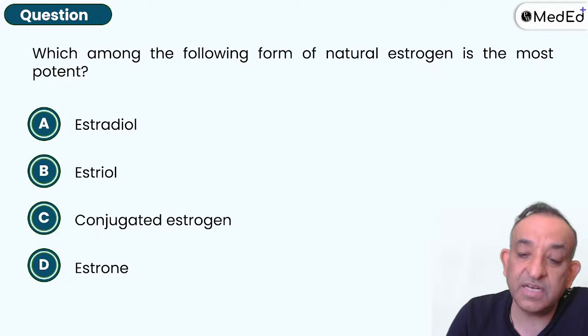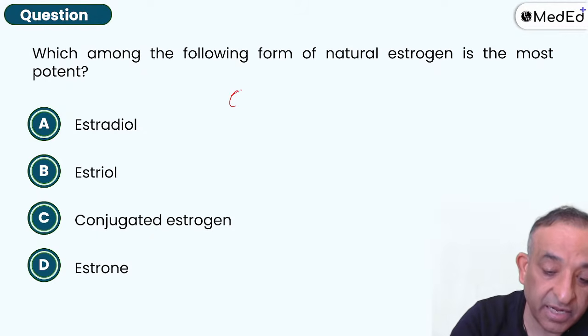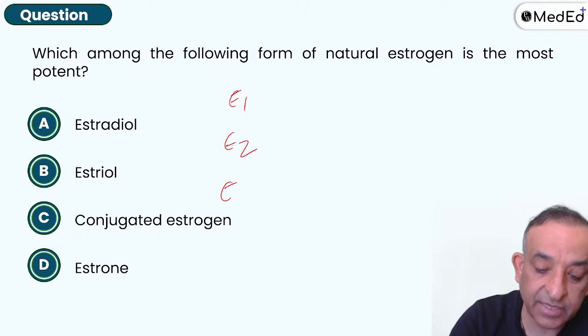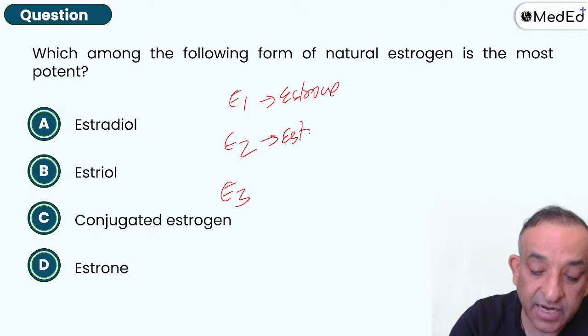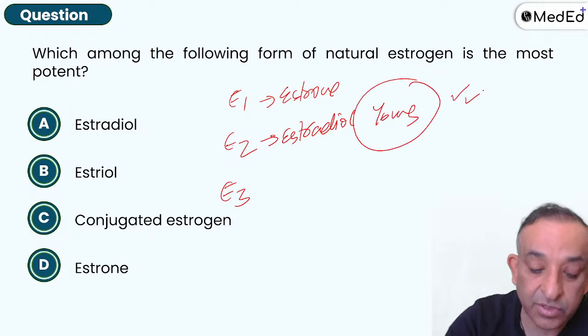Which among the following is the natural form of estrogen which is the most potent? Estrogens are E1, E2, and E3. E1 is estrone. E2 is estradiol, which is seen in young women, and that is the answer to this question.